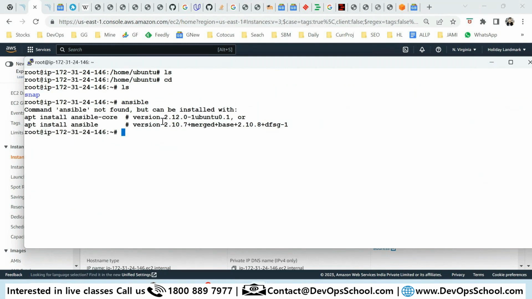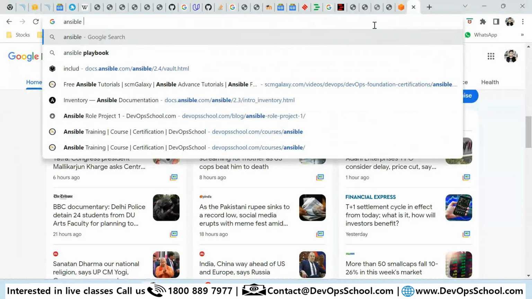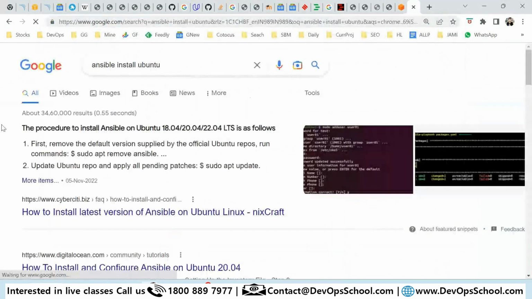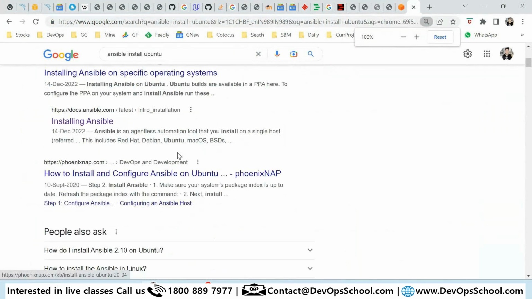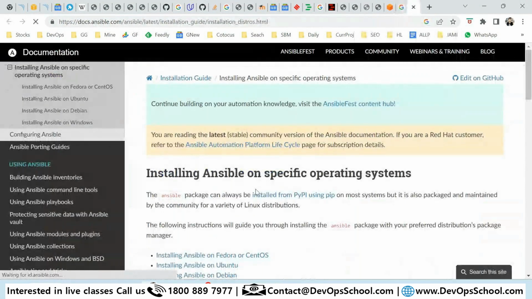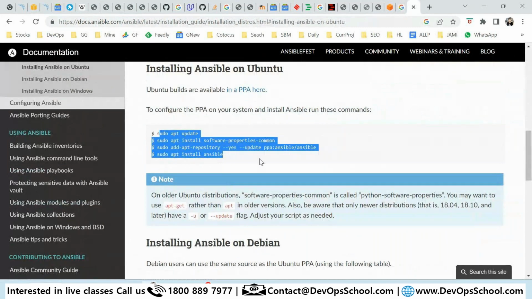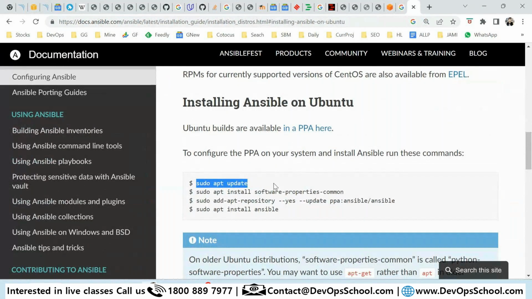I'll just search for Ansible install Ubuntu. You can check the official documents. It will help you. Here it is, installing Ansible on Ubuntu. These are the commands you can use to install Ansible. So let's do that.